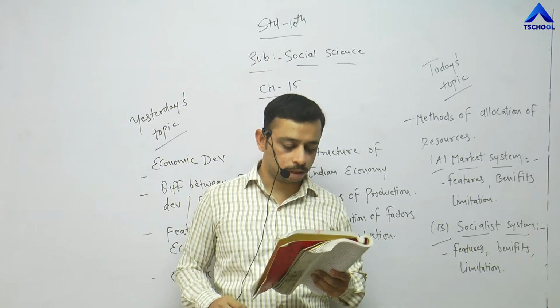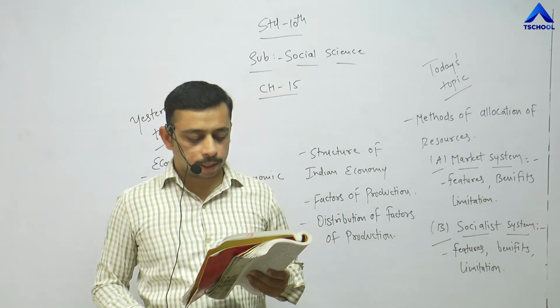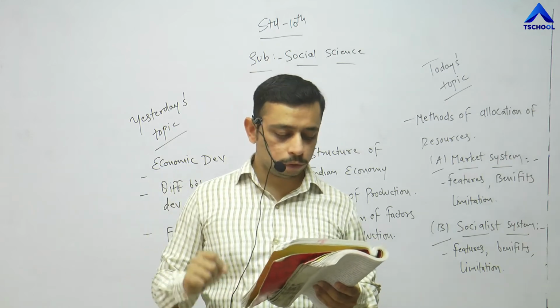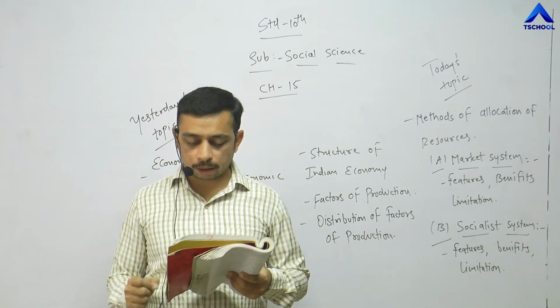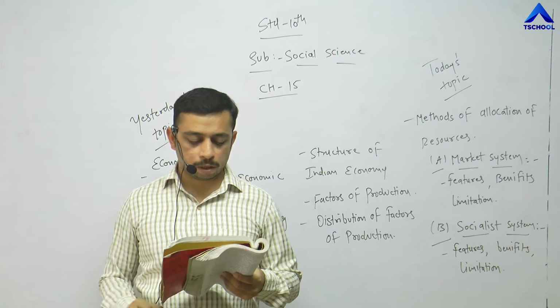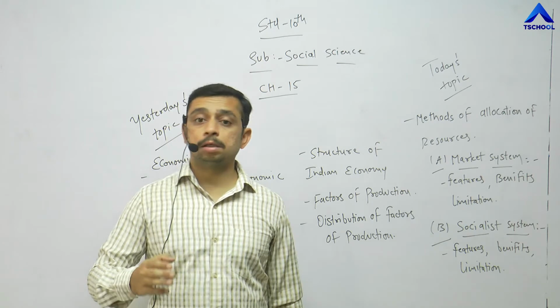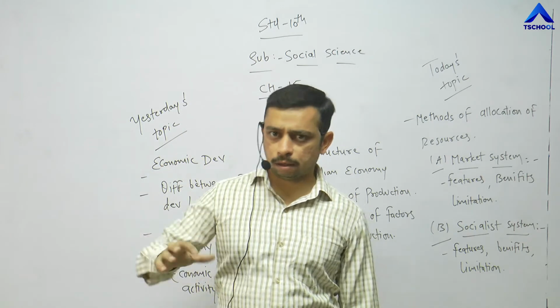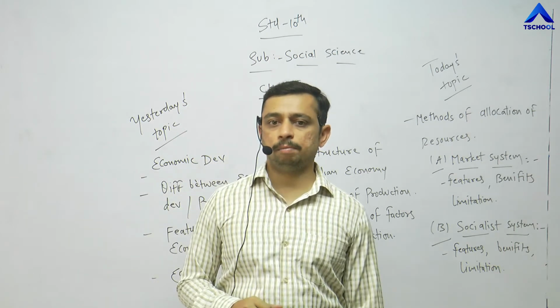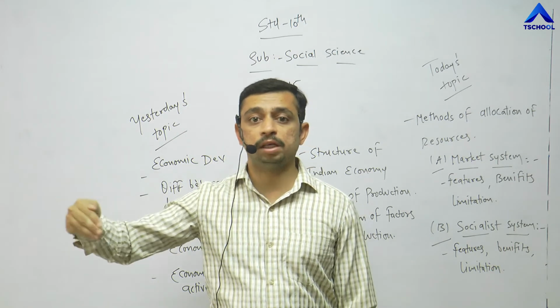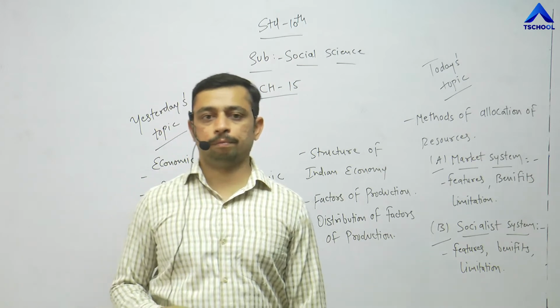Point number 1. Because of keeping profit in the center of production, luxurious commodities are produced in more quantity, and production of commodities for basic requirements is neglected or reduced. Priority is given to the luxurious commodities rather than the simple commodities or the common commodities that would be required by the people in their day-to-day life.